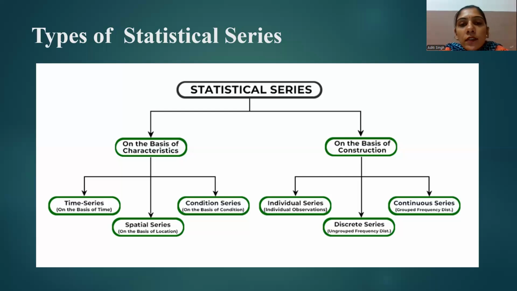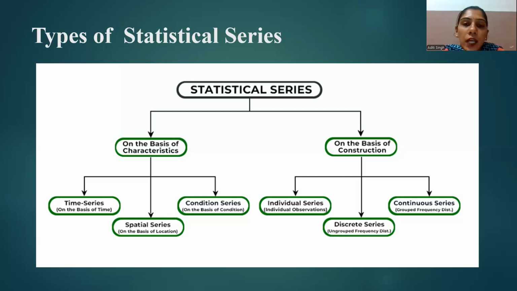So in business statistics or in statistical calculation, the series are basically of two types, on the basis of characteristics and on the basis of construction. On the basis of characteristics, there are three types of series: time series, spatial series and condition series. Time series is based on time, spatial series is based on the location, and condition series is based on the condition of the data.